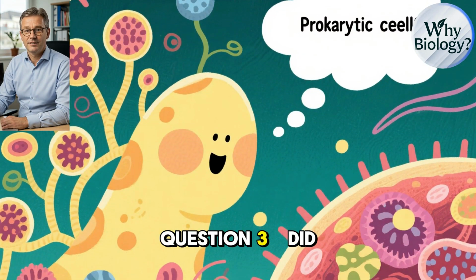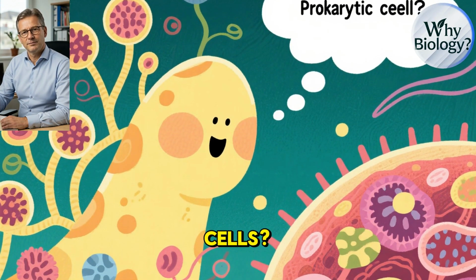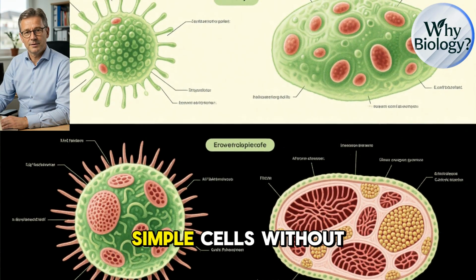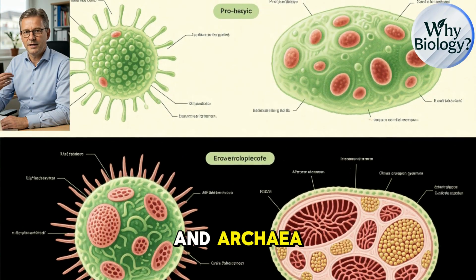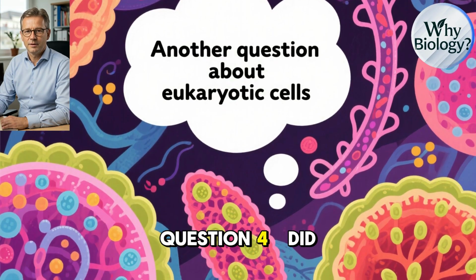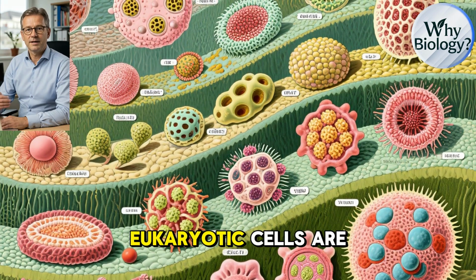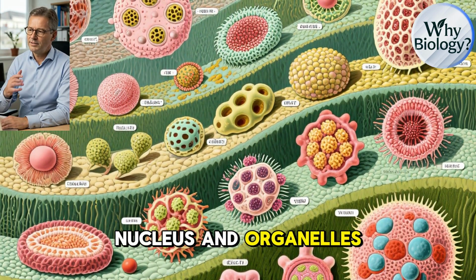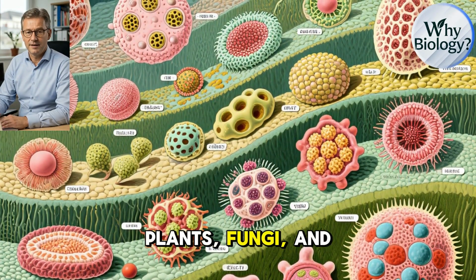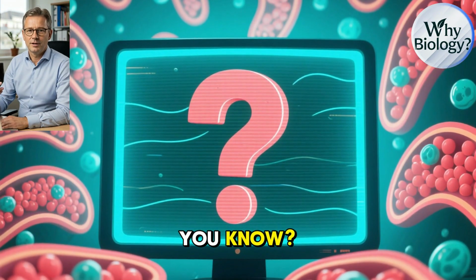Question 3. Did you know? What are prokaryotic cells? Prokaryotic cells are simple cells without a membrane-bound nucleus, found in bacteria and archaea. Question 4. Did you know? What are eukaryotic cells? Eukaryotic cells are complex cells with a membrane-bound nucleus and organelles, found in animals, plants, fungi, and protists.